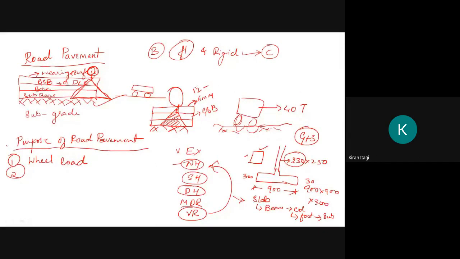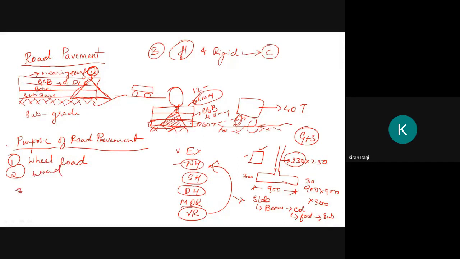Okay. See, the topmost layer, the aggregate size will be 6 mm to 12 mm. The GSB will be from 40 mm downside aggregate. Here also it may be 60 to 40 mm. The stress at the topmost layer will be less as compared to the bottom one, so the foundation should be strong such that the load will be distributed uniformly. So the main purpose of road pavement is that it should distribute the load.